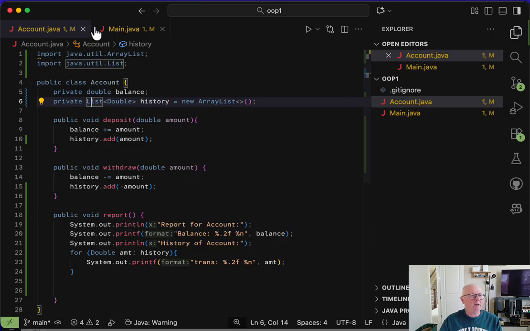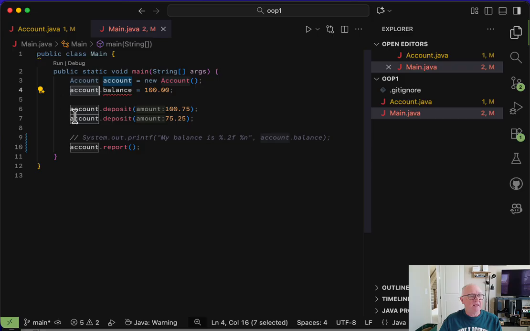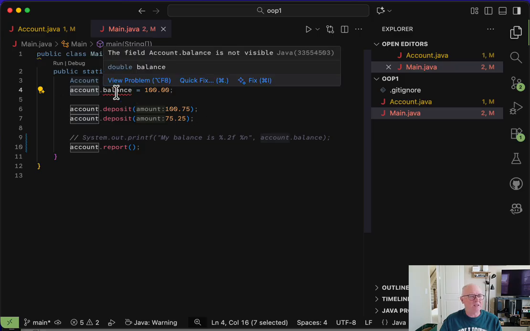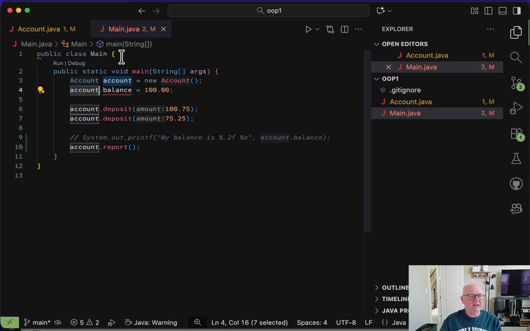So let's go back over here now to main. And what's probably going to happen is your IDE is going to say, wait a minute, this field is no longer visible. Anybody outside of account is not allowed to change the balance. So let's comment that out. And now let's run our report.